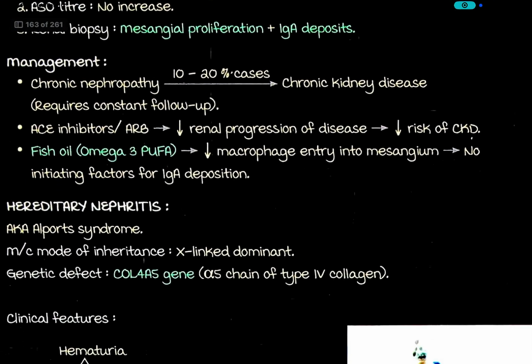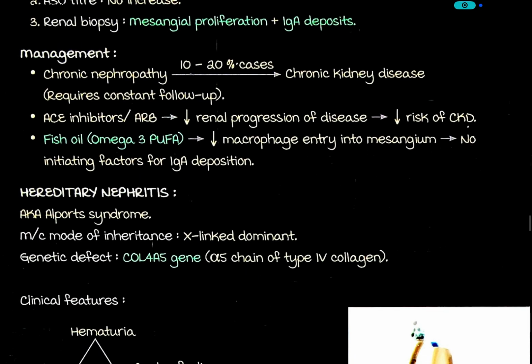Management: chronic nephropathy, 10 to 20% cases. Chronic kidney disease requires constant follow-up. In 10 to 20% of cases will develop chronic kidney disease, so they require constant follow-up.